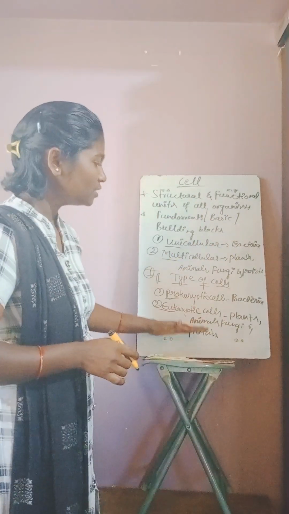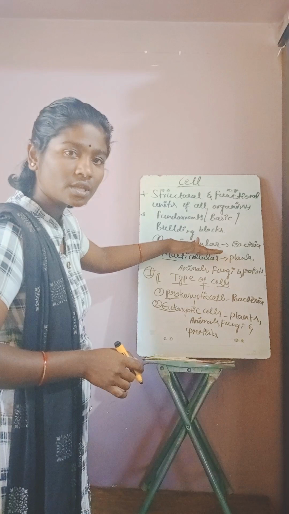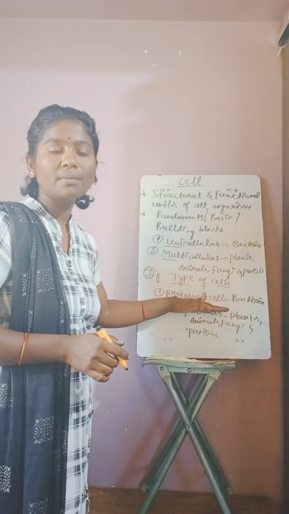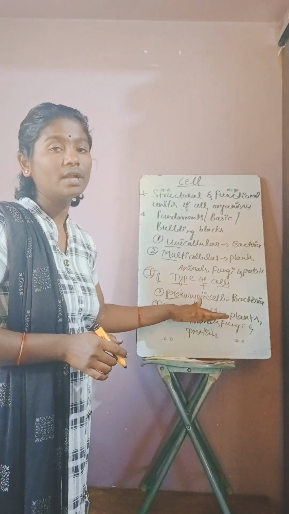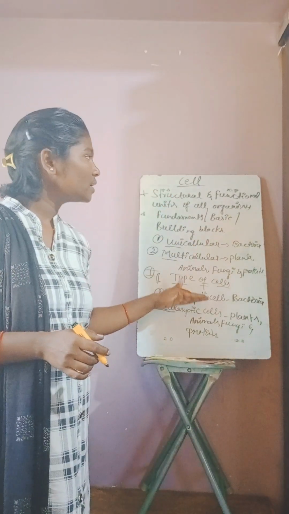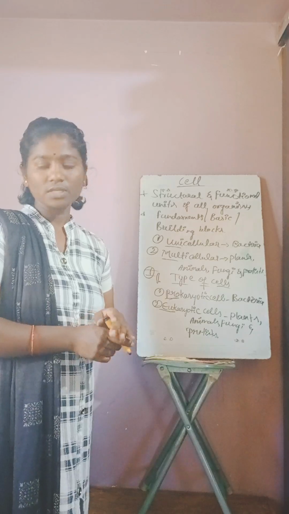Okay, so this is the information about the types of organisms in the universe and the types of cells which the organisms are made of, different numbers and different types of cells. Okay, so if it is clear, next we'll go to the discovery of cell.